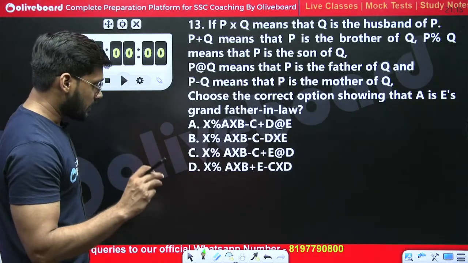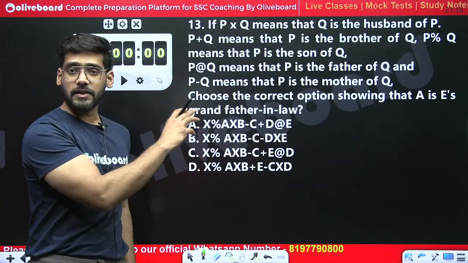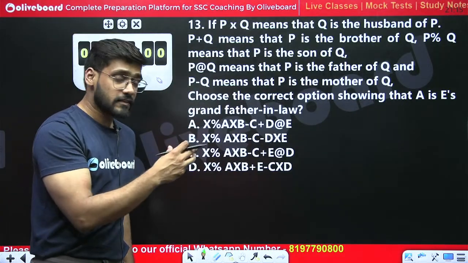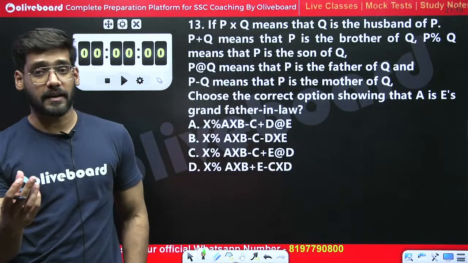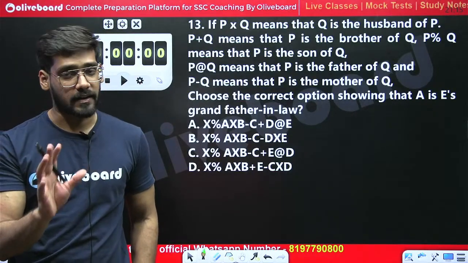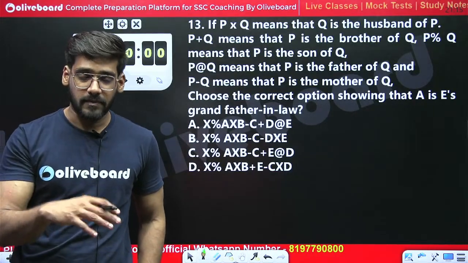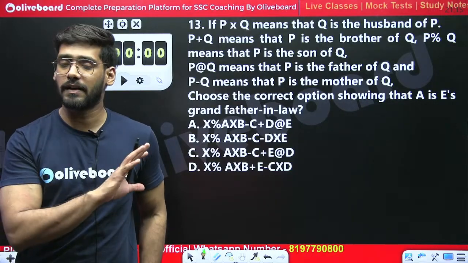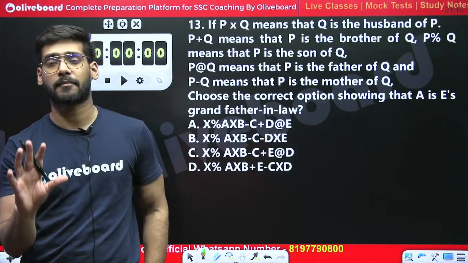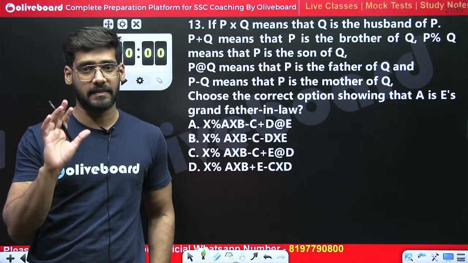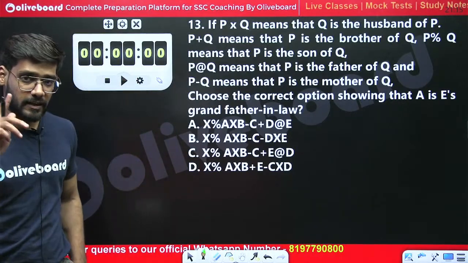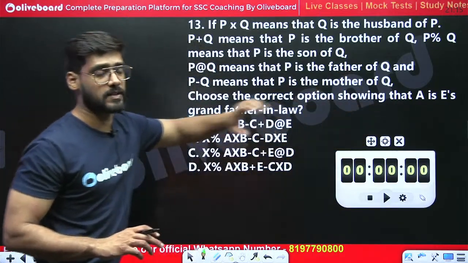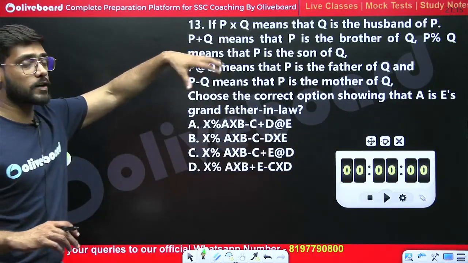See, this part of this question is from the coded blood relation, right? Since we are getting the question from coded blood relation, it will consume time, and if it consumes time, then it will definitely come in mains. It will not come in prelims examination. It will never ever come in prelims examination. It will definitely come in mains examination, right? First of all, keep this thing in your mind. Now let's see how we are going to solve this one. There are some coded form relation.